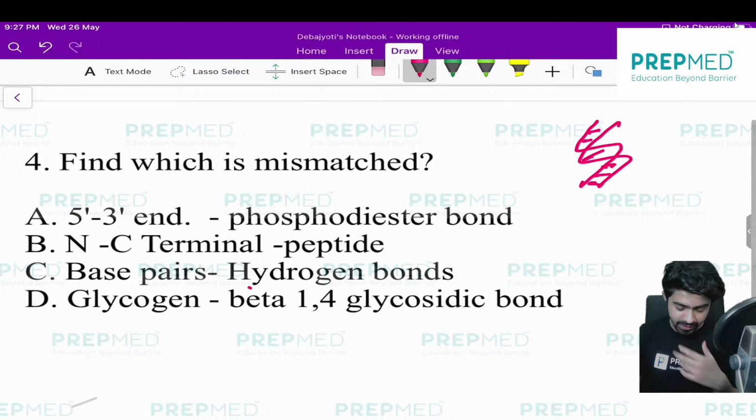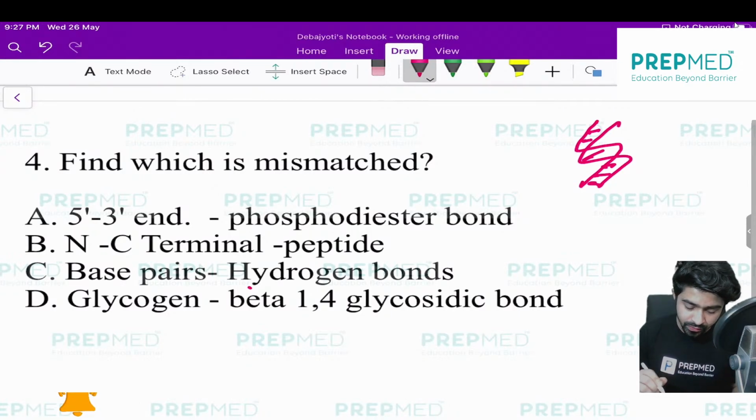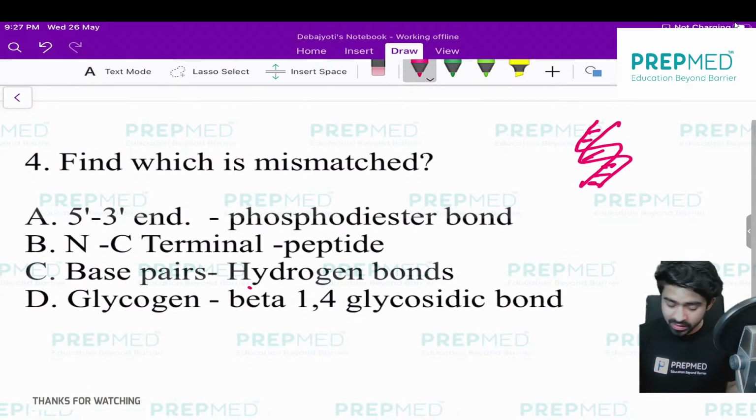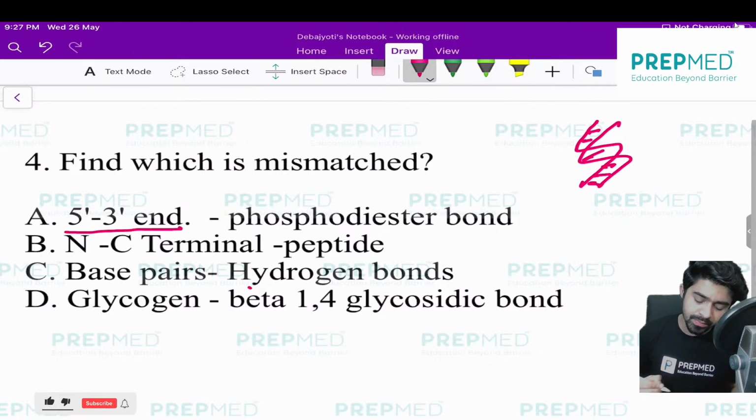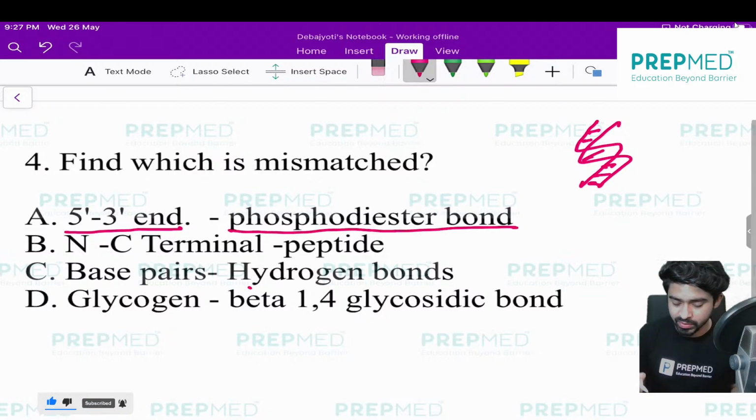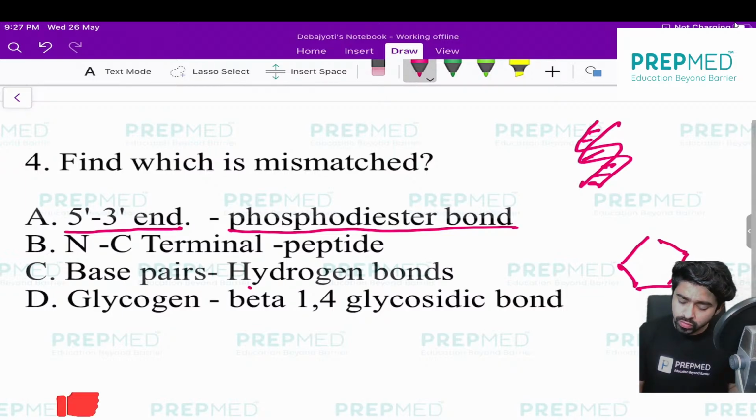Okay, so let me explain. First option, 5 prime and 3 prime. The 5 prime and 3 prime ends help in the phosphodiester bond concept. Absolutely correct. Here we are considering the deoxyribose sugar, so for DNA, or ribose sugar if I say RNA.